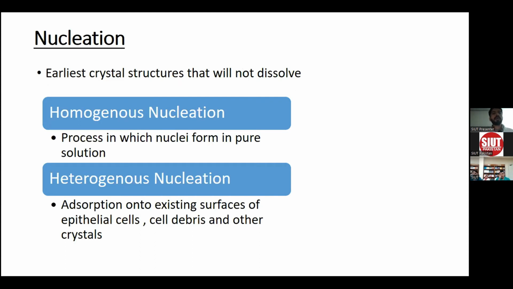What is nucleation? Nucleation is the earliest crystal that will not dissolve in a solution, and it can be of two types: homogeneous nucleation or heterogeneous nucleation. In homogeneous nucleation, nuclei form in a pure solution. It has the same composition with no other precipitating factors. While in heterogeneous nucleation, the crystal adsorbs on an existing surface. That could be an epithelial cell, cell debris, or any other form of crystal.